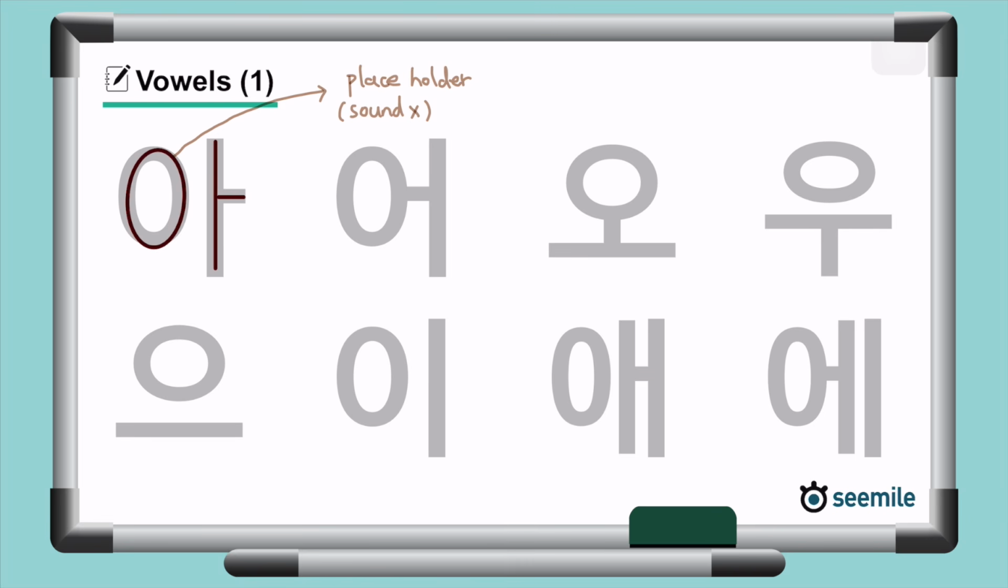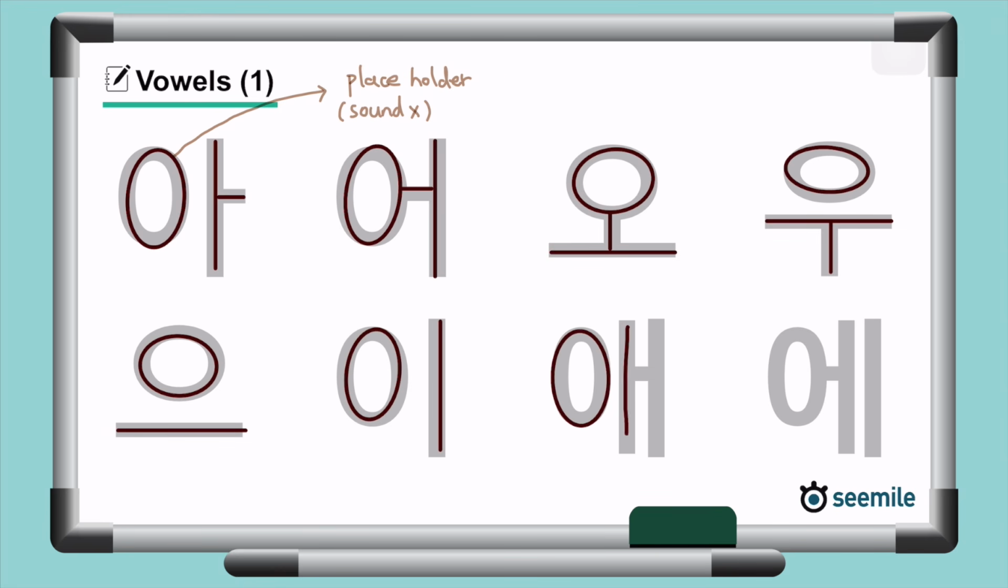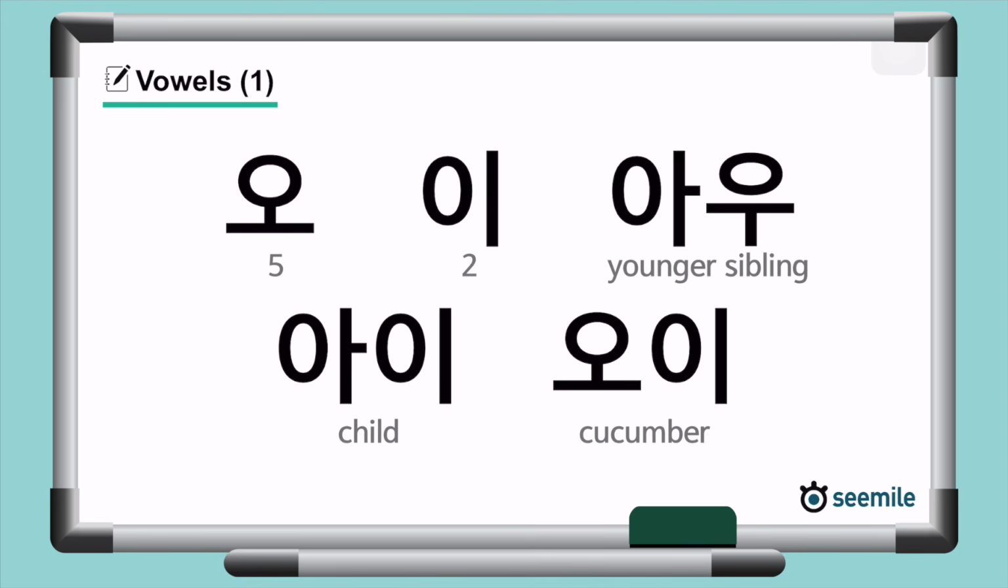Then let's continue. Perfect. As I just mentioned, a vowel on its own can make one syllable. Then does that mean that we can make words with only one vowel? Absolutely. Here are some examples.